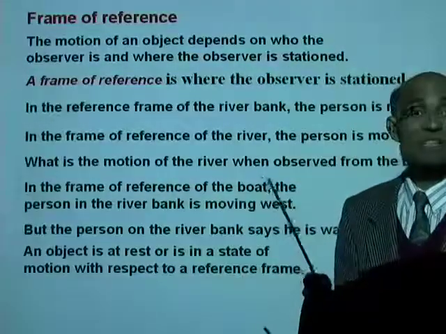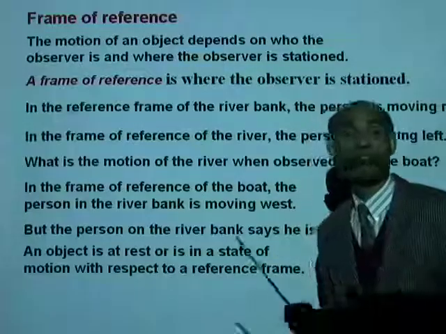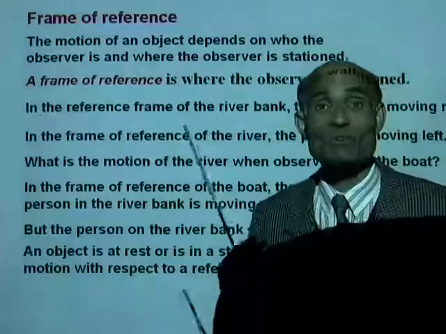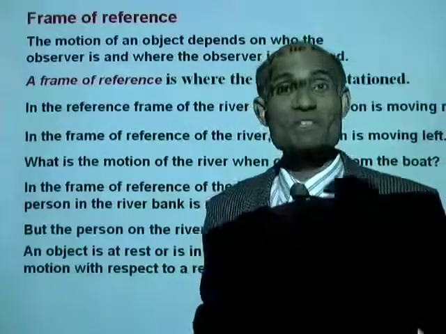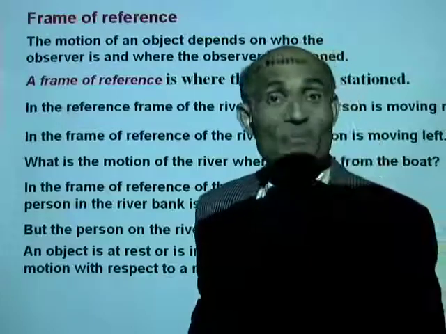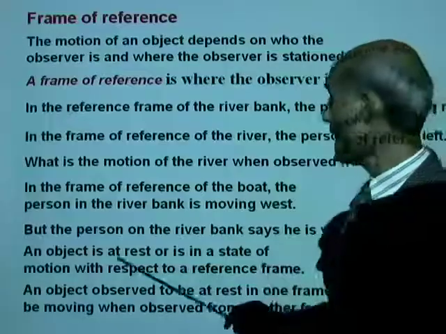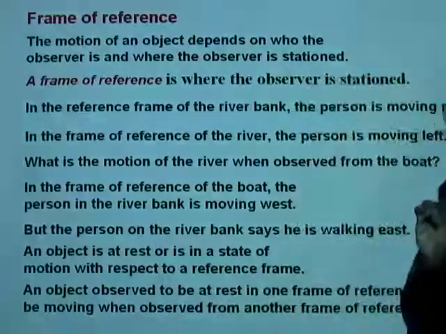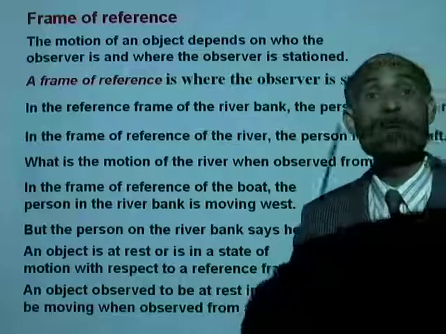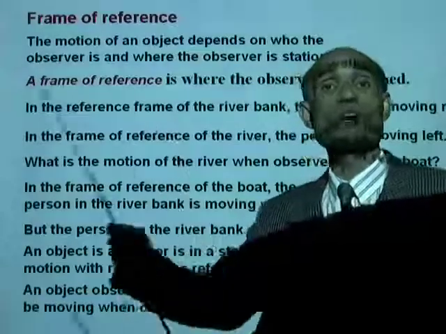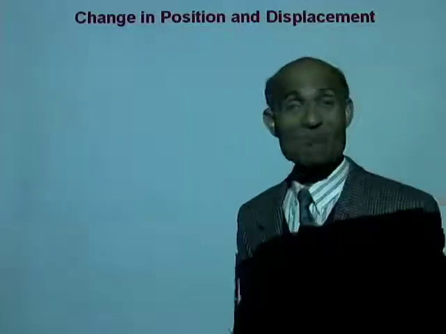So an object is at rest or in a state of motion with respect to a reference frame. In order to study the motion of an object, we need to define the reference frame. That is very important. An object observed to be at rest in one frame of reference may be moving when observed from another frame of reference. Well, that brings us to